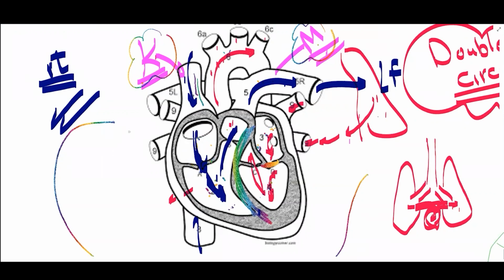So if there is ventricular systole, or contraction, the atrioventricular valves, the bicuspid and tricuspid valves, will be closed, so no blood will go back to the atria. So where will the blood go? At the same second, or part of a second, the semilunar valves will be opened here and here, so the blood will flow from the ventricle to the aorta or from the ventricle to the pulmonary artery. You got it? Put stress on these two points, then I will come back to your doubt.